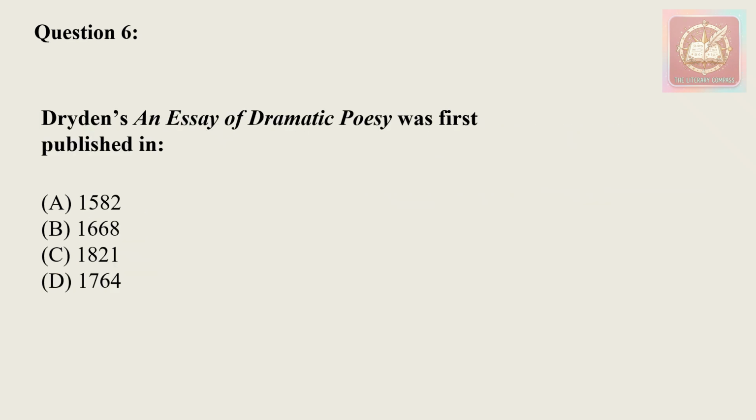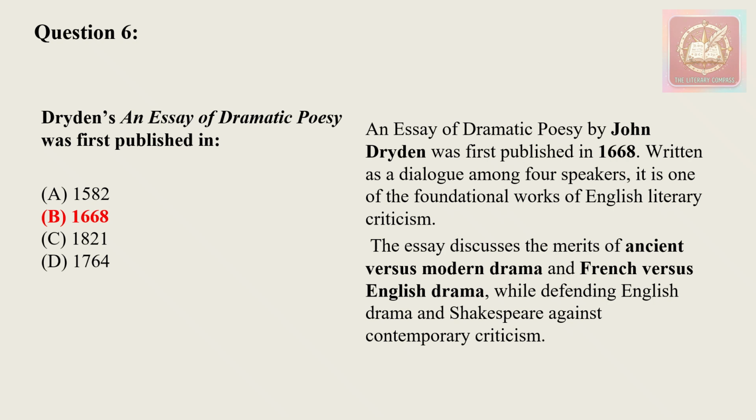Moving on to the next question. Dryden's An Essay of Dramatic Poesy was first published in the year. So the answer to this question will be the year 1668. Okay, so now moving on to the next question.